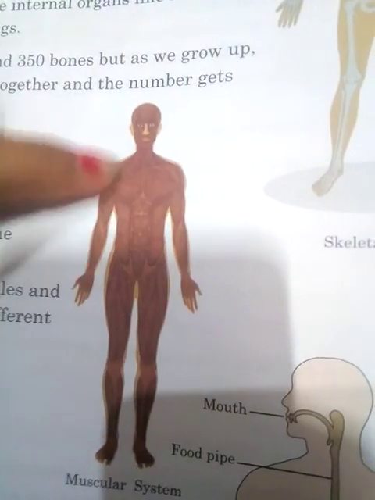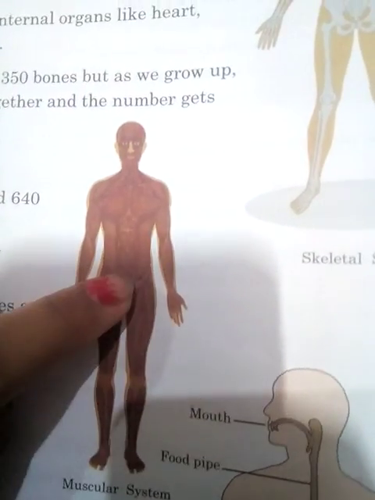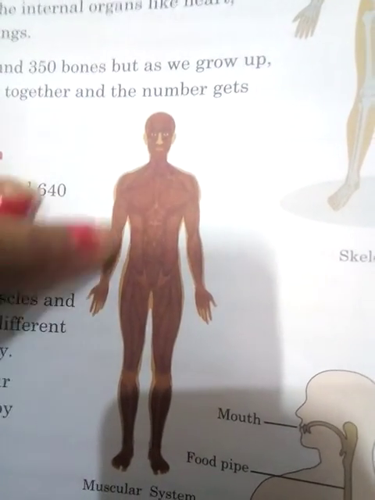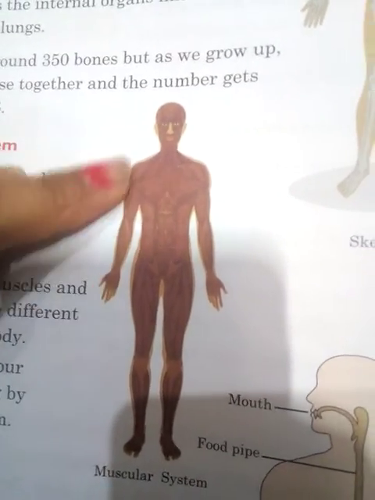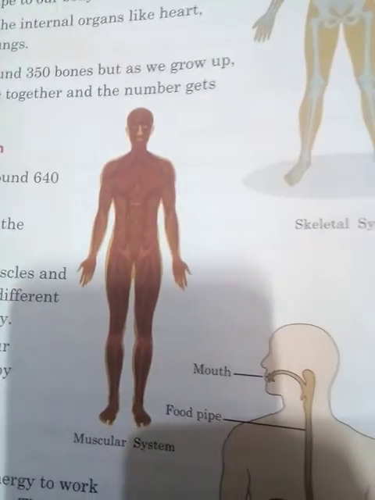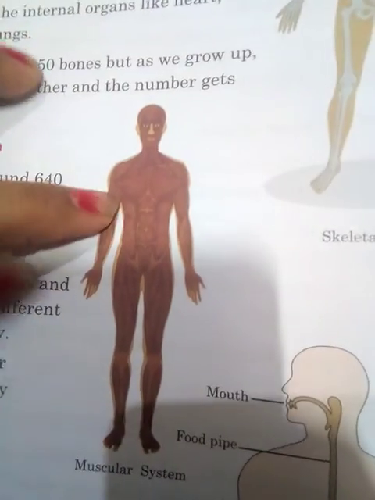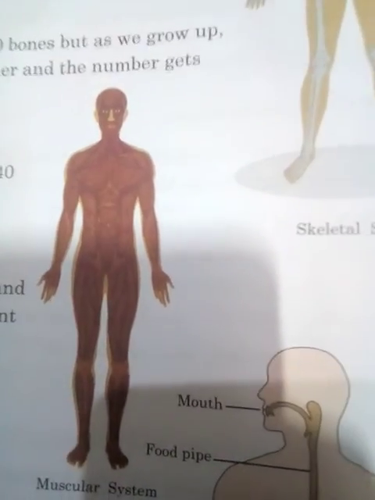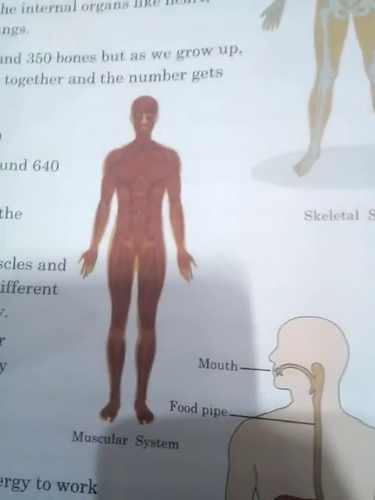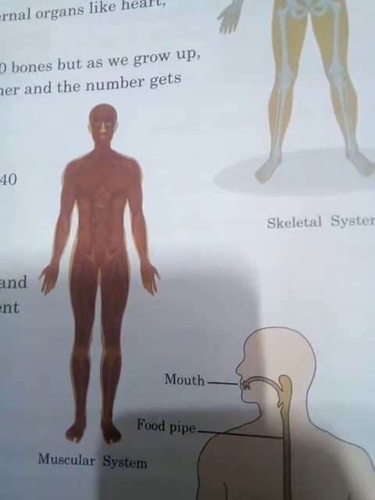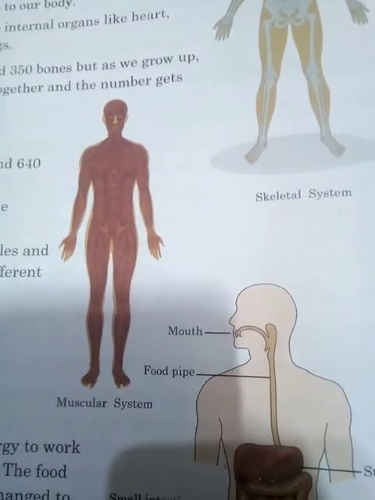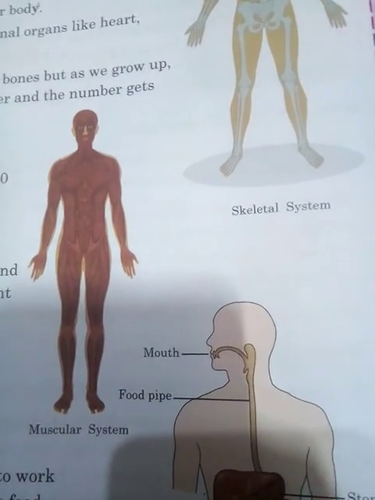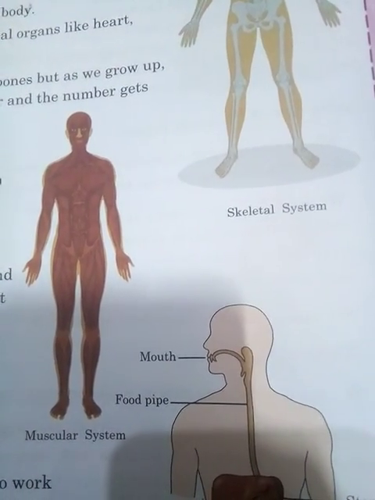Here you can see this is our arm and this is our leg. So if we contract and relax, we can move our hands with the help of these muscles. We can make our muscles strong by exercising them. You can see many people have joined the gym to make their muscles strong, and they are taking a protein diet. Why protein? Because protein strengthens our muscles.